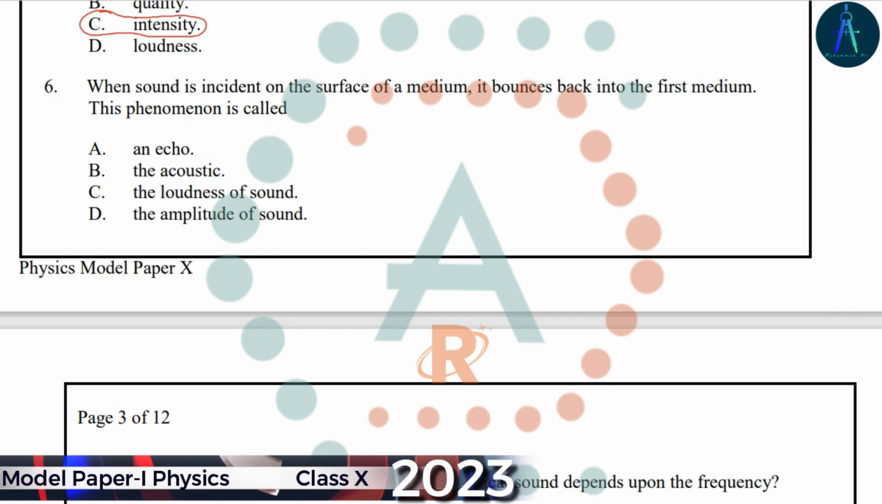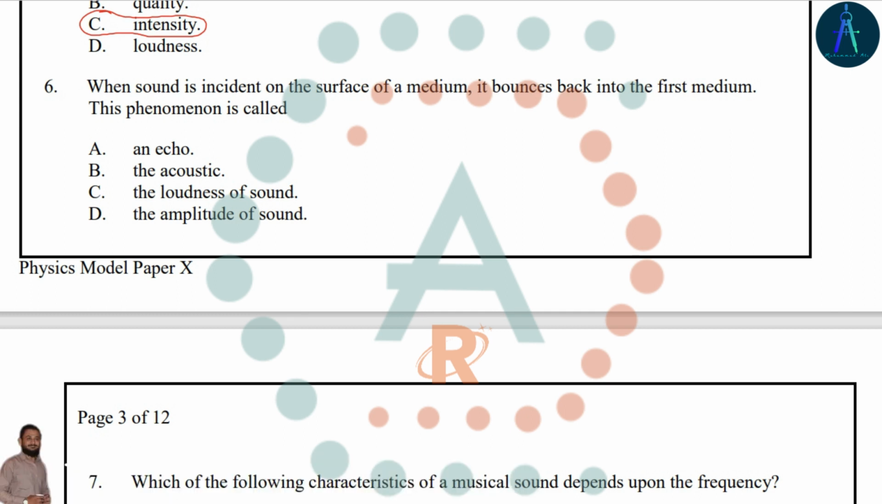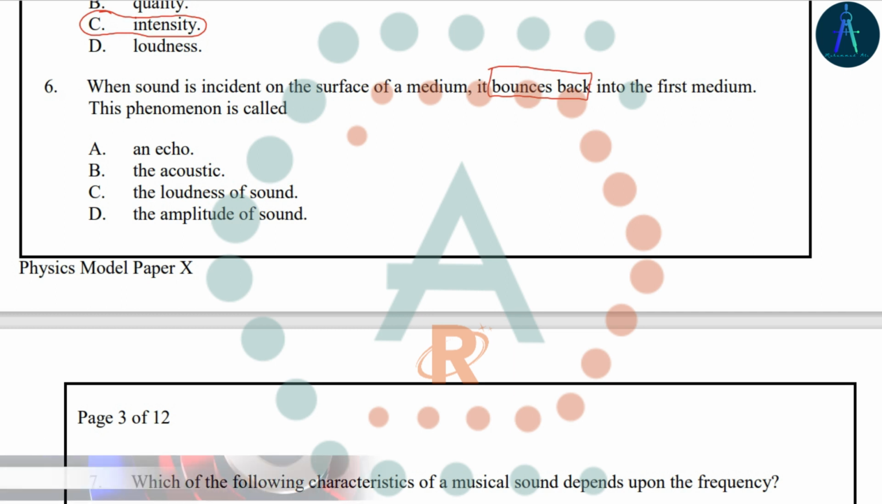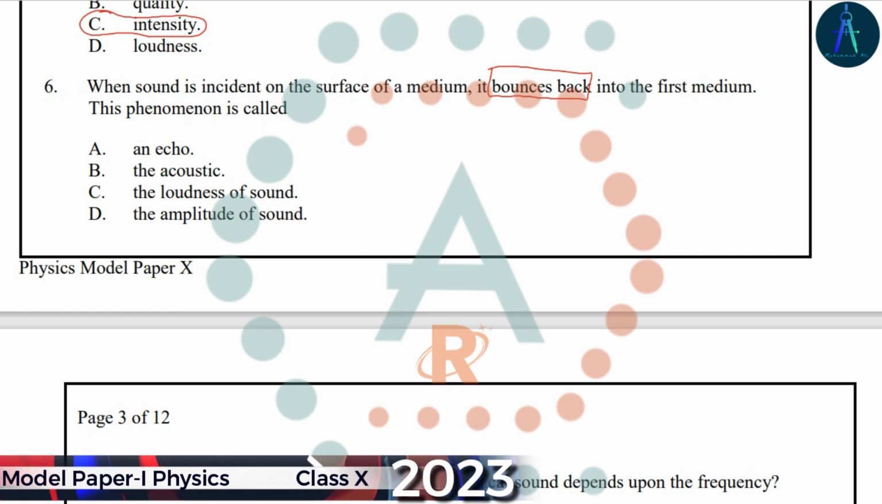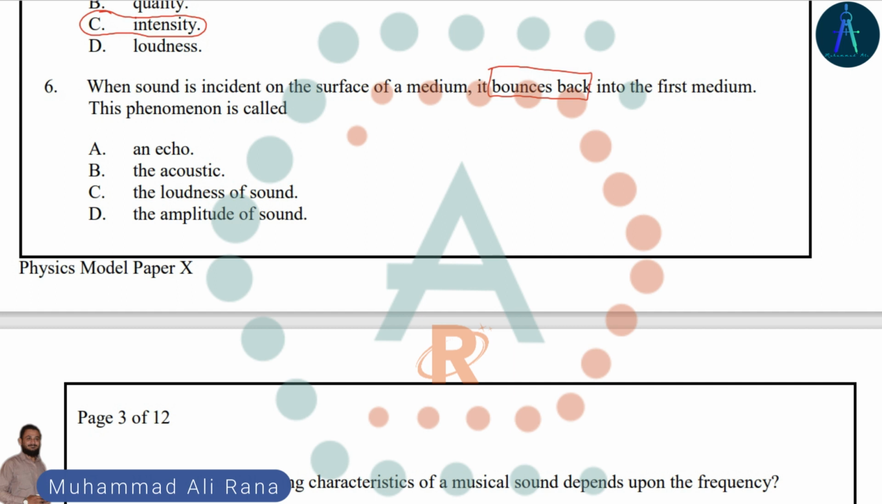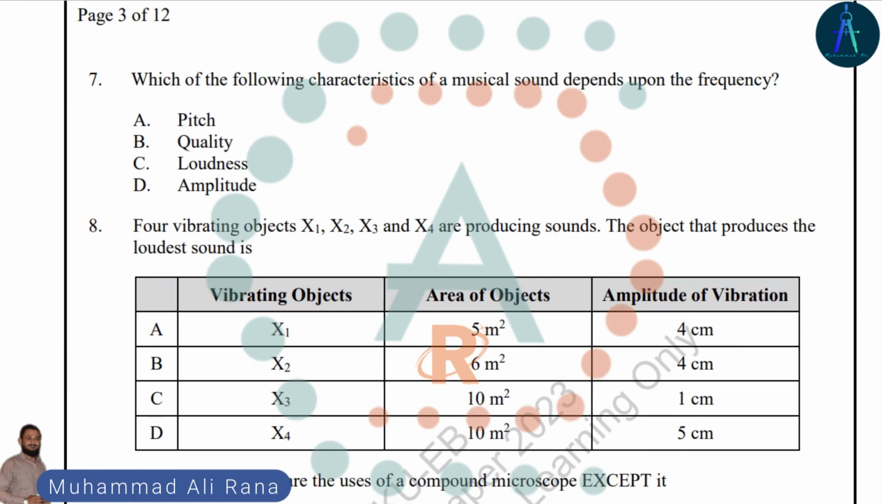When a sound wave is incident on the surface of a medium, it bounces back into the first medium, and we know that this bouncing back phenomenon is known as reflection. If it is the reflection of sound, this reflection is termed an echo. So option A is the right answer.